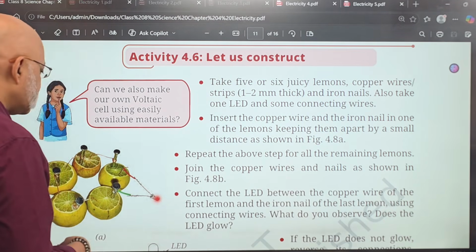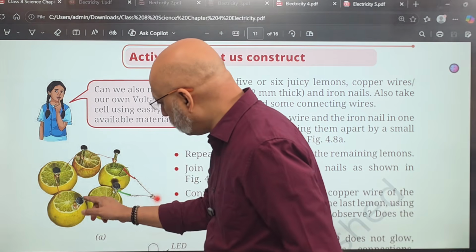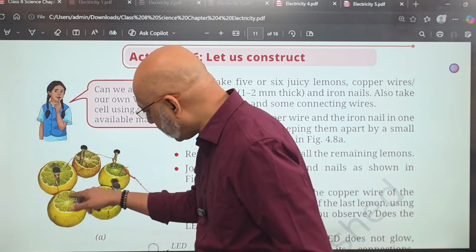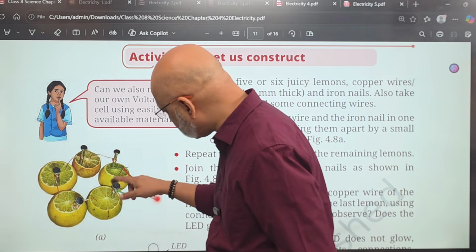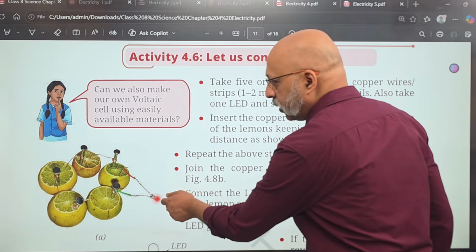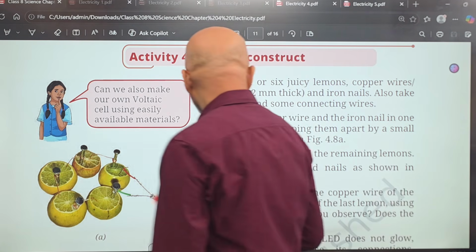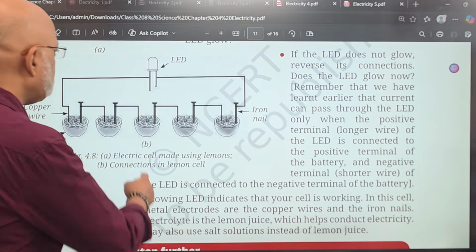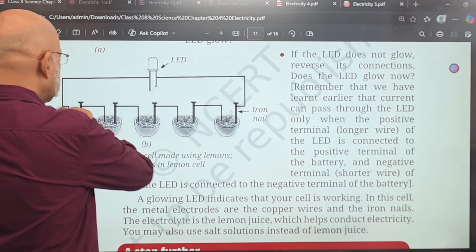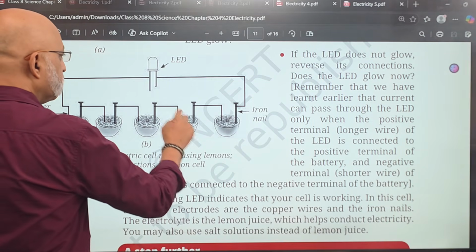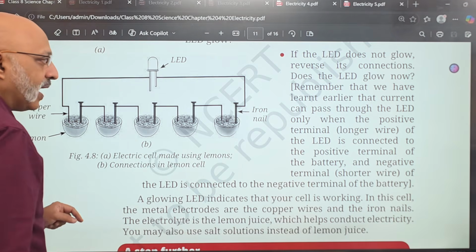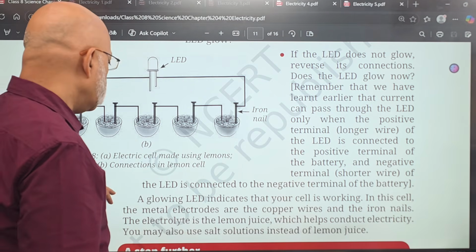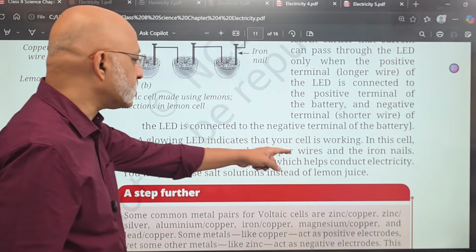So you connect the wires like this, right? On each lemon you put a nail and you connect the wire. You can see that the wires are all connected, and you connect it to an LED bulb, right? What you see here is that when it is all connected like this with the copper wire, and these are the 5 lemons, the LED will actually glow. So the glowing LED indicates that your cell is working.